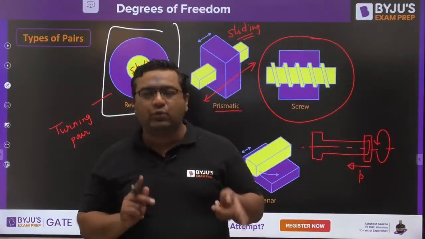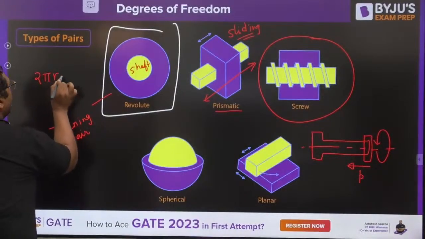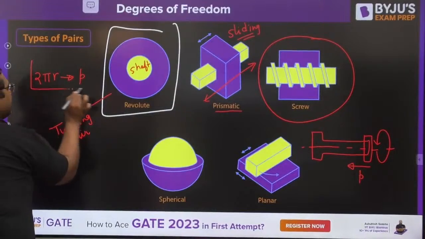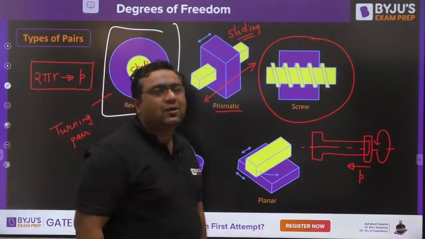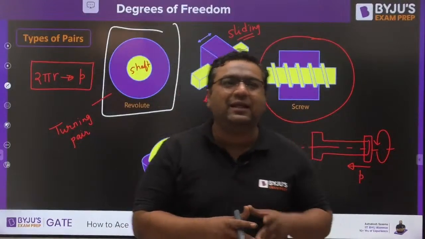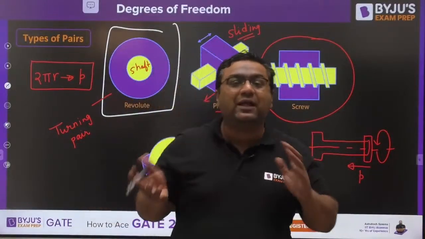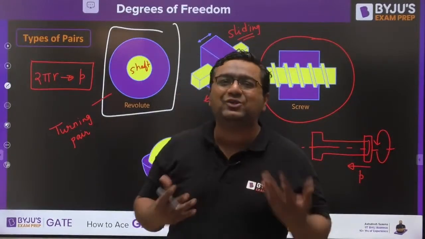It means they are connected to each other. It means this 2 pi r of circular motion will give you an equivalent translation of pitch distance if it is a single start thread. So my dear, if that is the relation between these two motions, it is not independent, it is one motion only, it is not two motions. So when two motions are depending on each other, we call them a unique motion only. We will not say them as two motions.